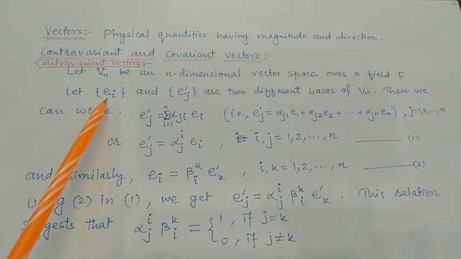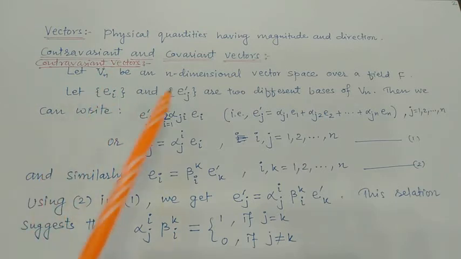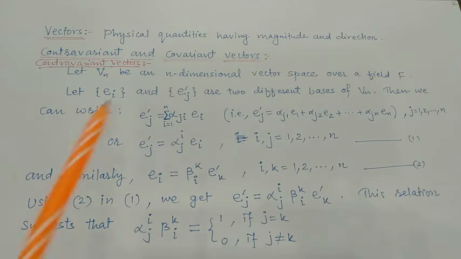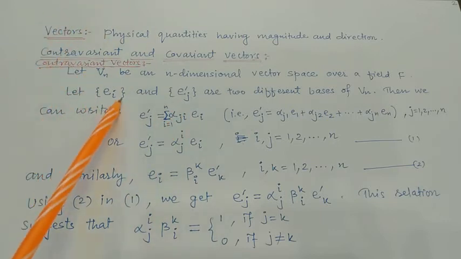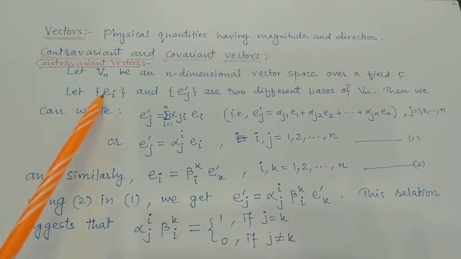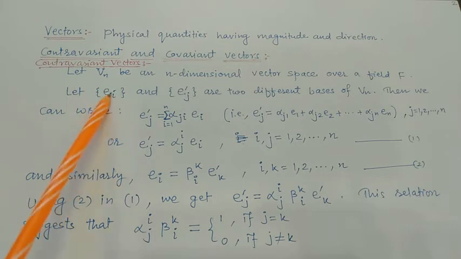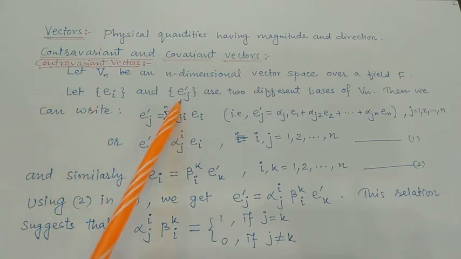Suppose those two different bases are the collection E_i and the collection E'_j. Now any vector in the vector space can be expressed as a linear combination of the basis vectors, and therefore these vectors can be expressed as a linear combination of the vectors of this basis. Similarly, the vectors of this basis can be expressed as a linear combination of the vectors in this basis.